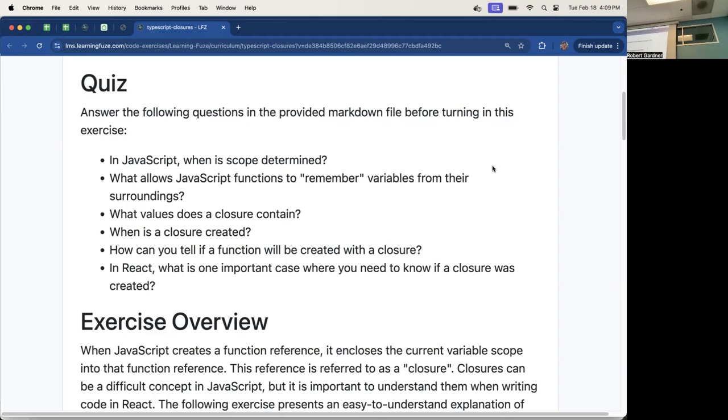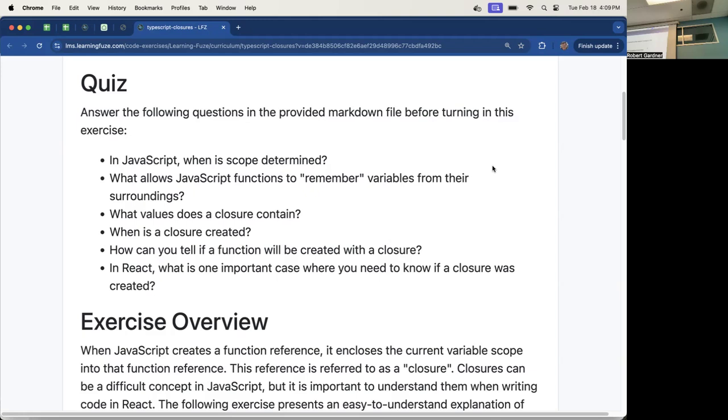Just make sure you follow the lint warnings and just keep in the back of your mind, oh, that warning's there for a reason. And so that's really the main thing. So I'll go through this and I'll help us understand closures. So if it ever comes up in an interview, you'll understand it. If you're in a situation where you need to understand it in the code, you'll understand what it is. And you'll have a basic understanding of where it really impacts you in writing your React code.